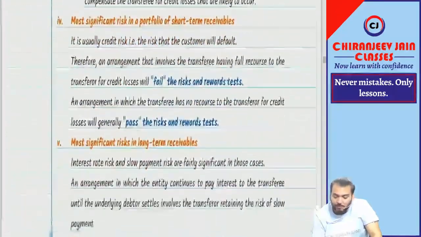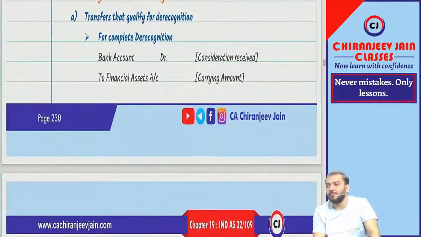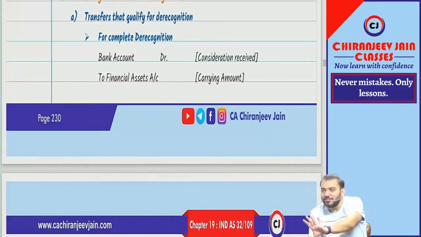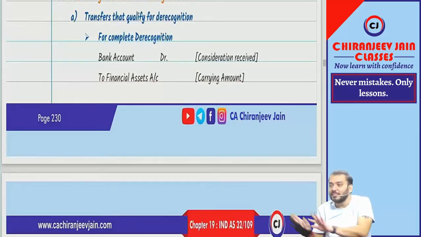Now coming to the accounting treatment. Accounting treatment depends upon whether it is a complete de-recognition or partial de-recognition. Complete de-recognition means what? Entire component is transferred. Partial de-recognition means what? Some component is transferred, some component is retained. Correct?